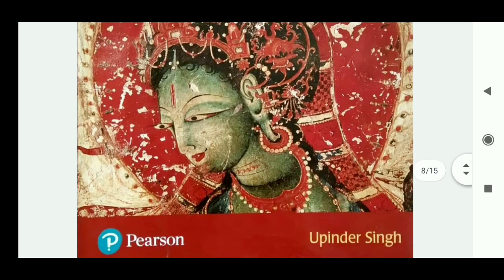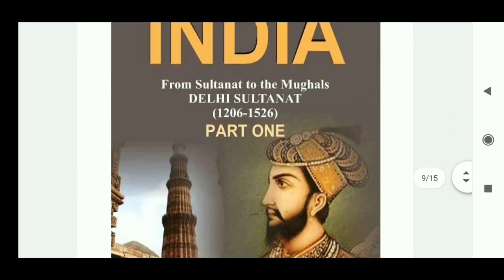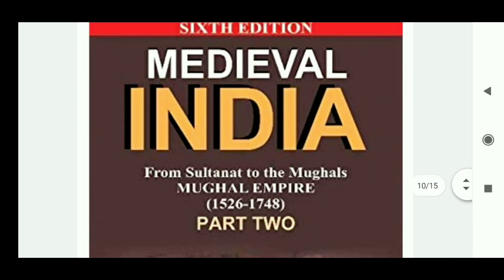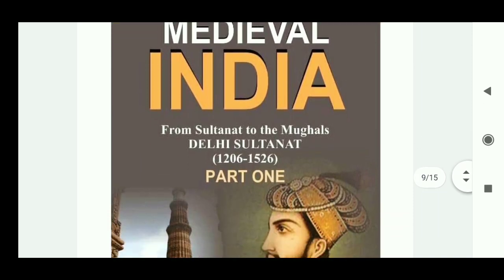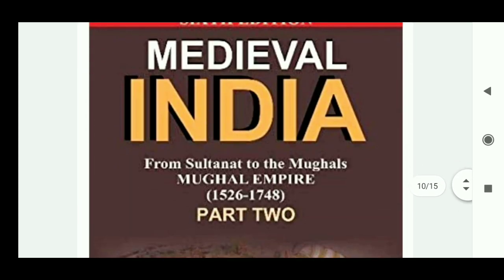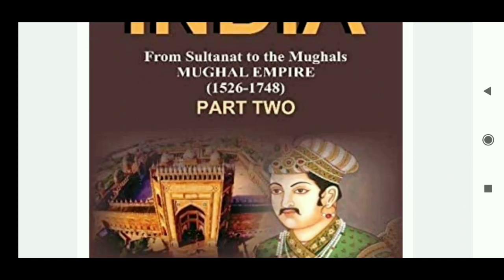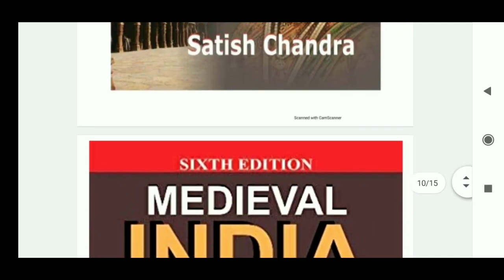After completing this book, you have to refer to Satish Chandra Part 1 and Part 2. Part 1 is Medieval India from Sultanate to the Mughals, Delhi Sultanate 1206 to 1526. Then Part 2 is from Sultanate to the Mughals, Mughal Empire 1526 to 1748. So these 3 books are your main optional books.